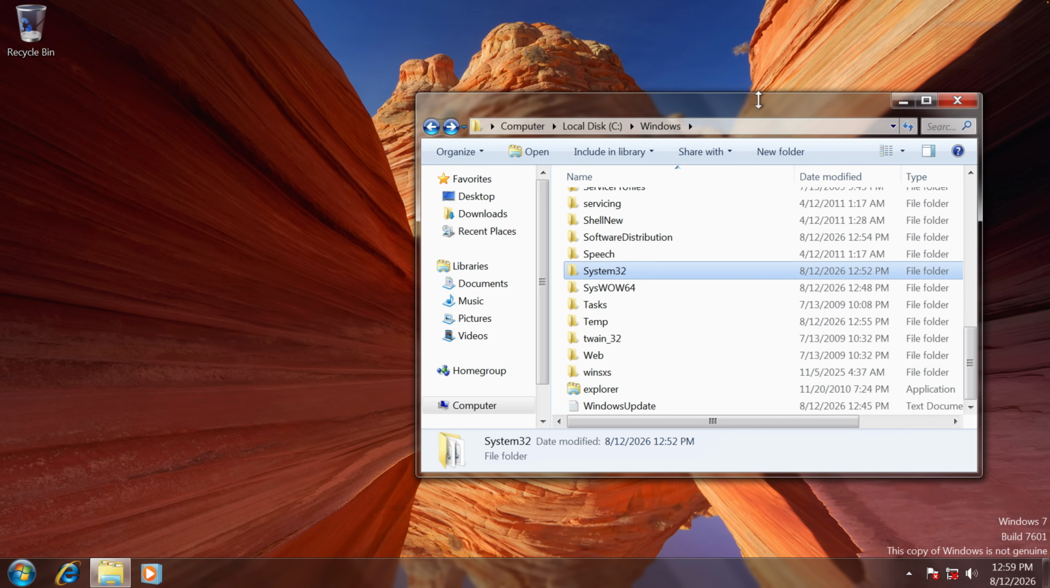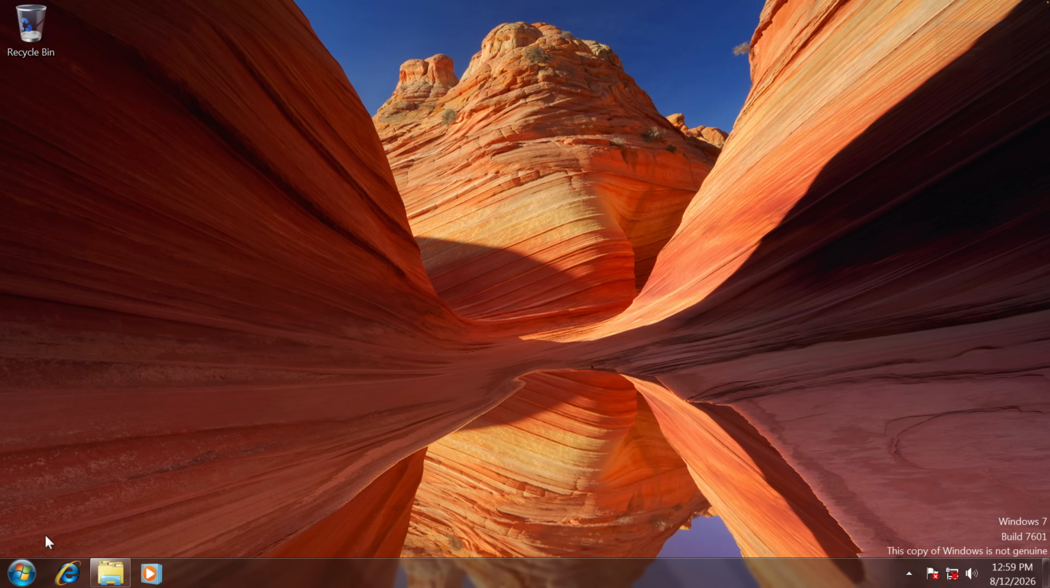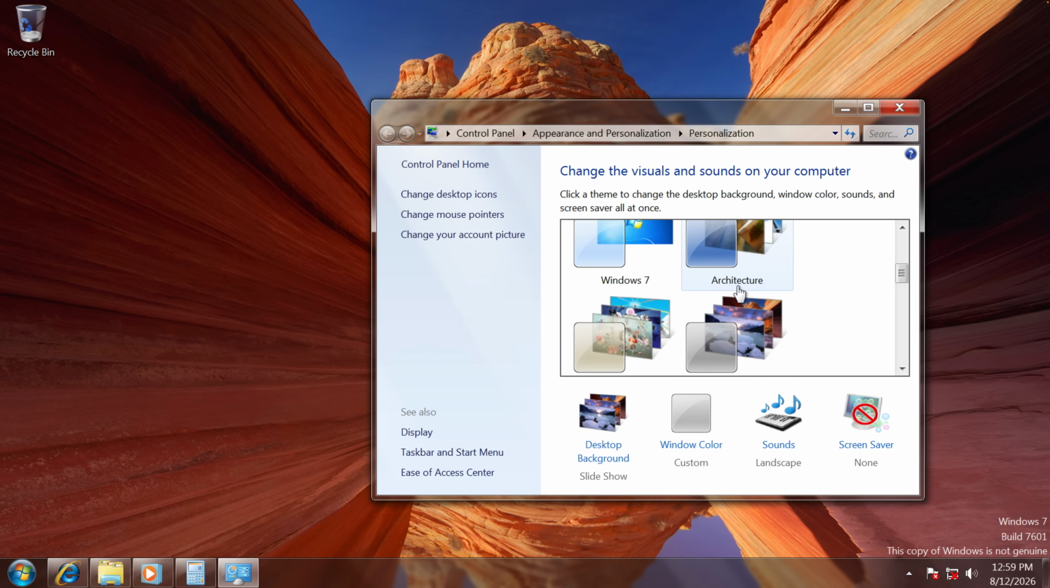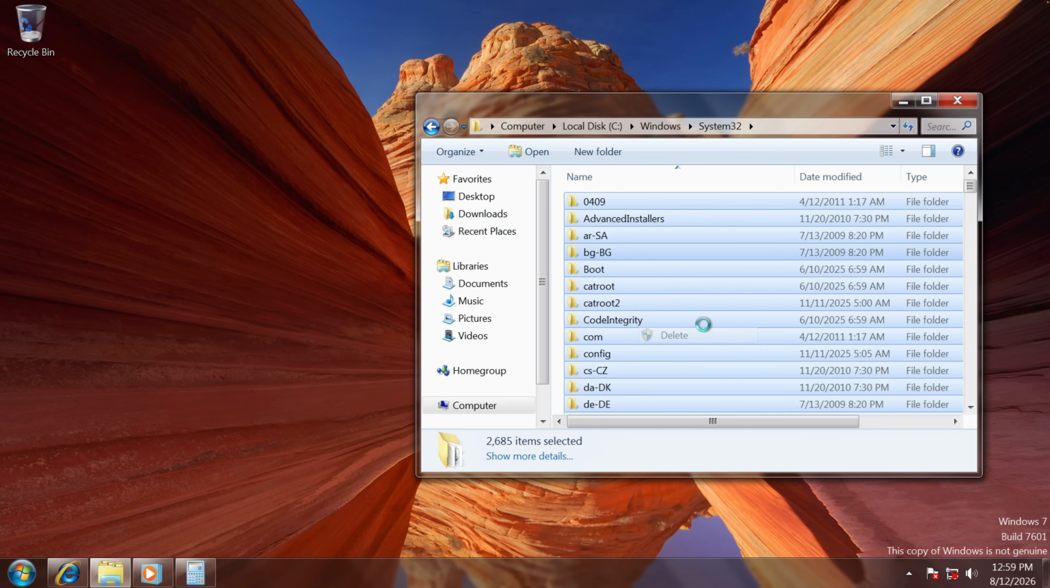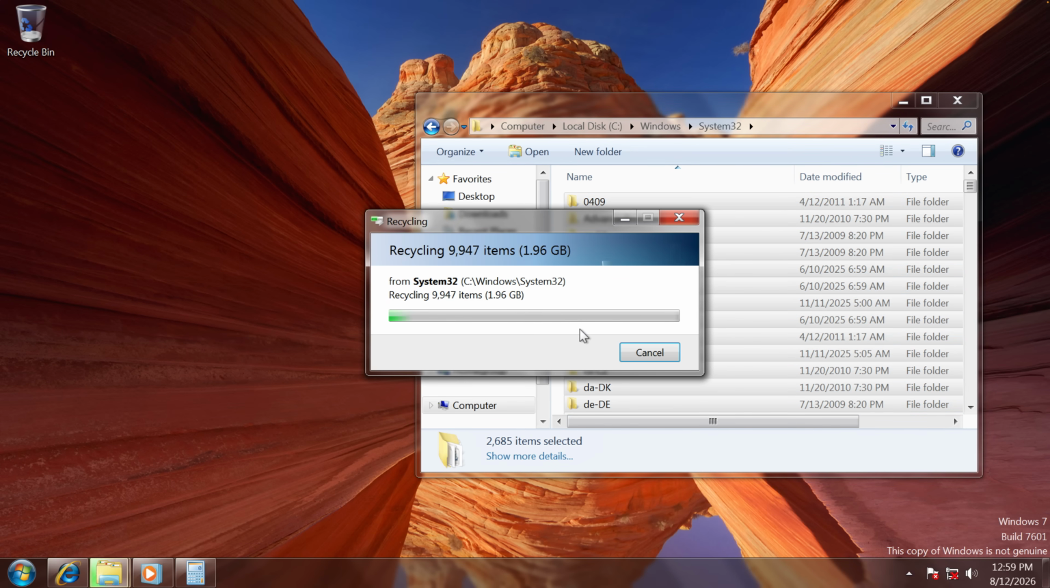Let's quickly check if anything is broken before we touch System32. Media Center has stopped working. And what about some themes? Okay, we still have these ones. Let's go to System32 and select everything. Delete. Continue. And if we go ahead and restart Windows 7, let's see if anything goes wrong.